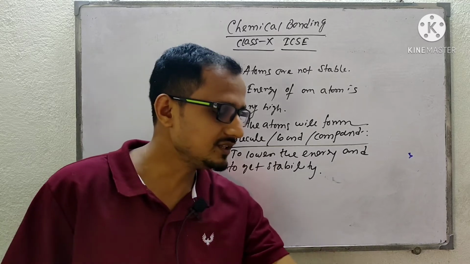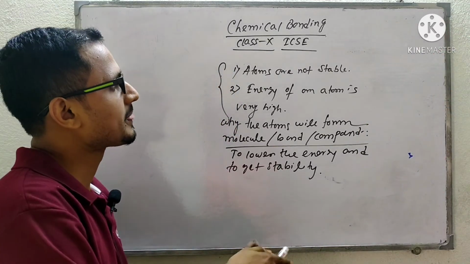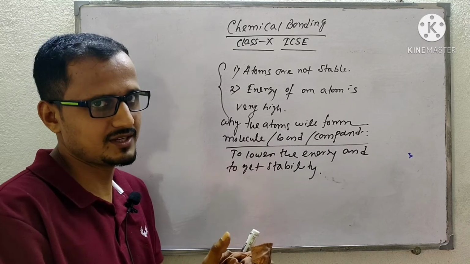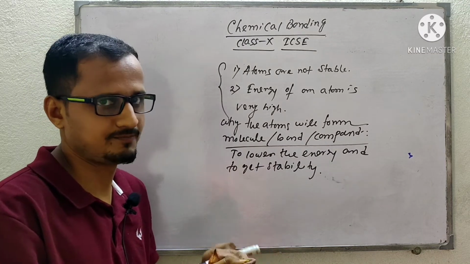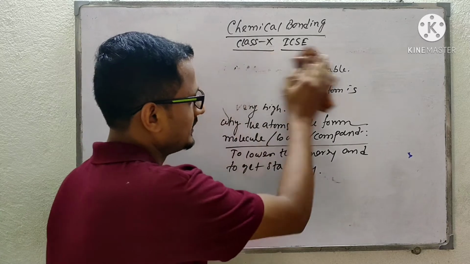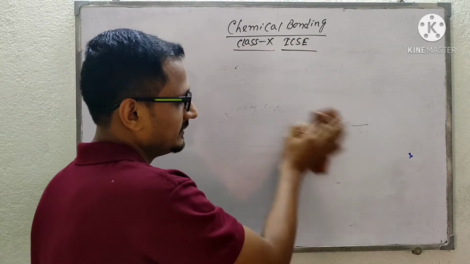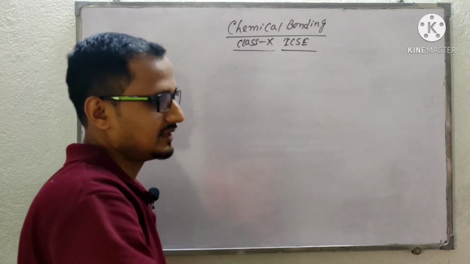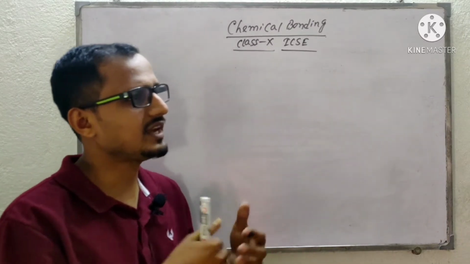Now atoms can form a molecule to get stability by the formation of a bond, and that we will discuss in this chapter.